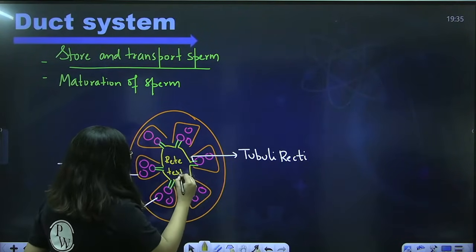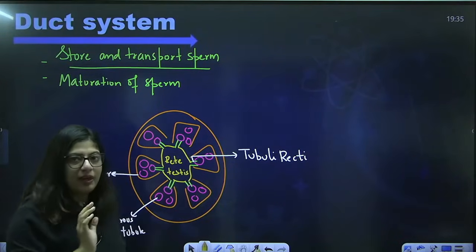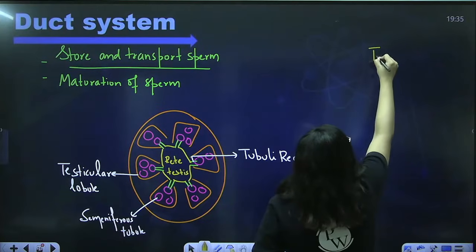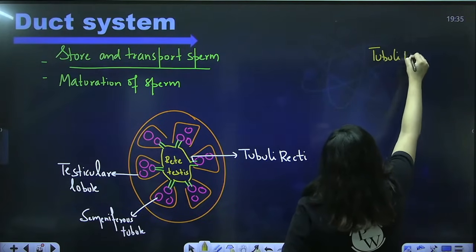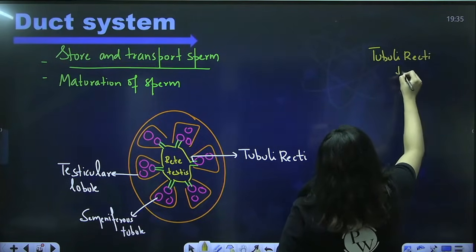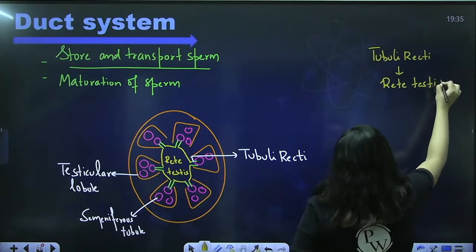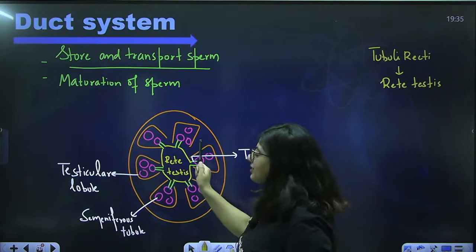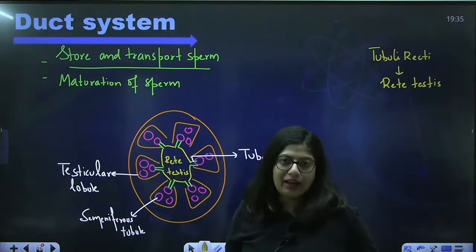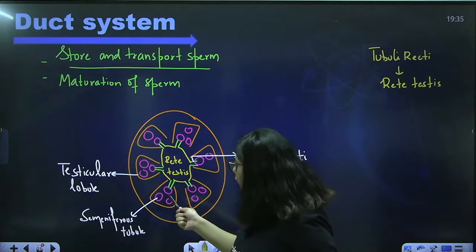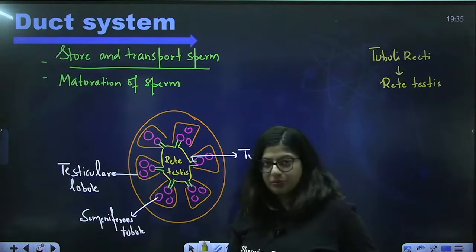So, seminiferous tubule is producing sperm. When sperm has to move out, first of all, it will enter into tubuli recti. Tubuli recti open into a common duct known as rete testis. So, I can say rete testis is a duct where all tubuli recti are opening, and tubuli recti are opening from each seminiferous tubule.